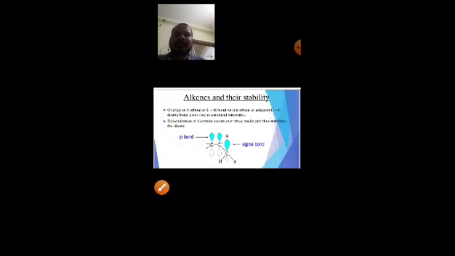So in this way we can say that tertiary alkyl radical is more stable than secondary alkyl radical, and secondary alkyl radical is more stable than methyl radical. Here it has 9 alpha hydrogens, here 6 alpha hydrogens, here 3 alpha hydrogens, and methyl radical has 0 alpha hydrogens. So in this way we can explain the stabilities of free radicals with the help of hyperconjugation.